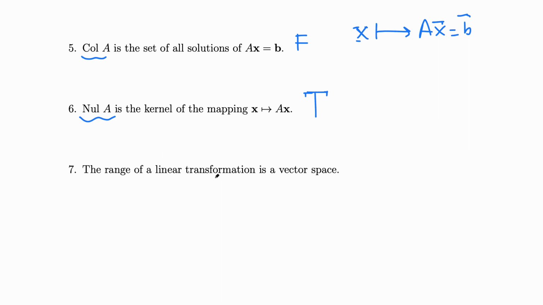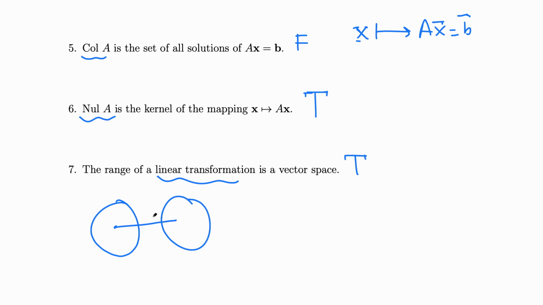The range of a linear transformation is a vector space. Yeah, that's true. By definition, you can show. Because this linear transformation, when we have this, maps zero vector to zero vector, and all others. So that's true. The whole thing is the codomain. That is not a vector space, but whatever is mapped using these, okay, and that could be everything, maybe a subset. Yeah, this is a vector space. True.